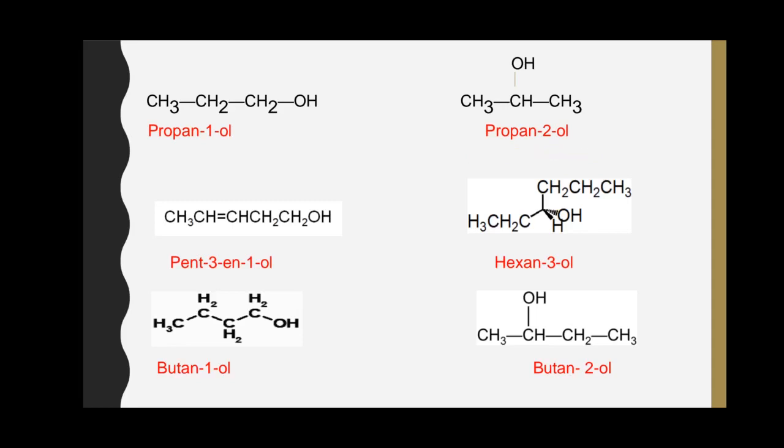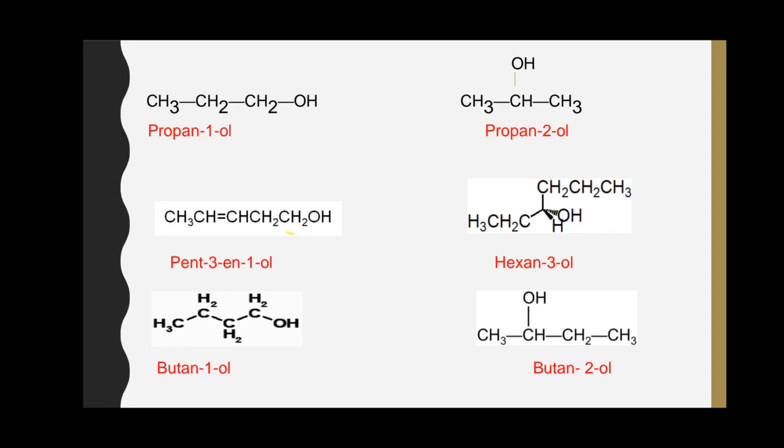In this molecule, there is a double bond present along with the hydroxyl group, and when the numbering is done, it should be done from the carbon atom which gives the lowest possible number to the hydroxyl group.